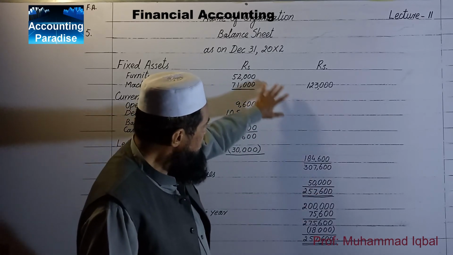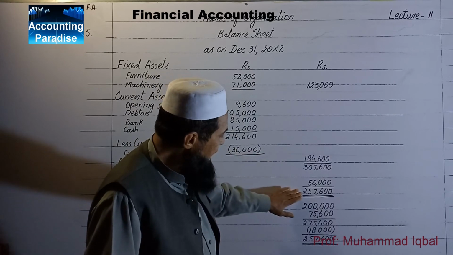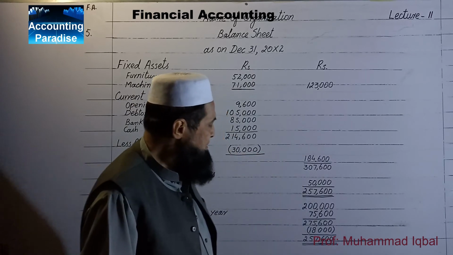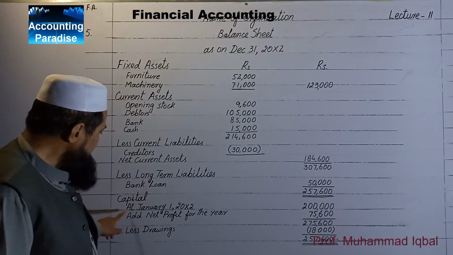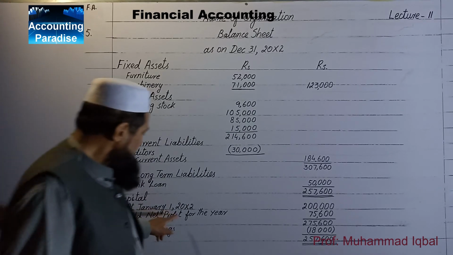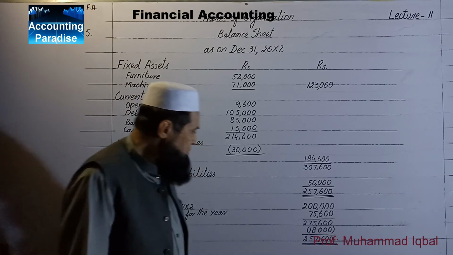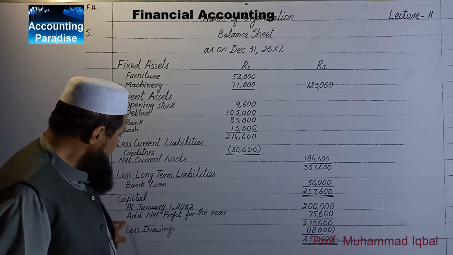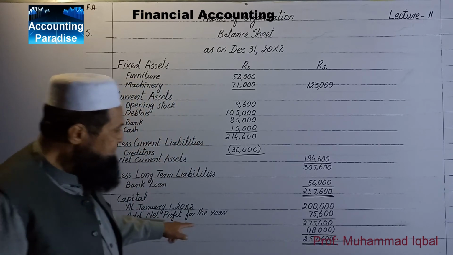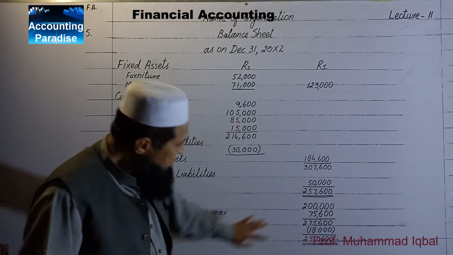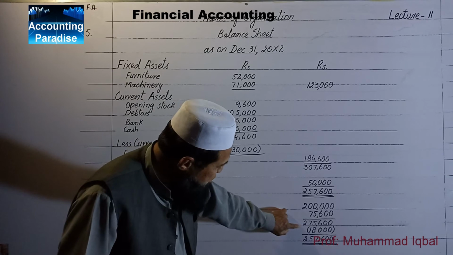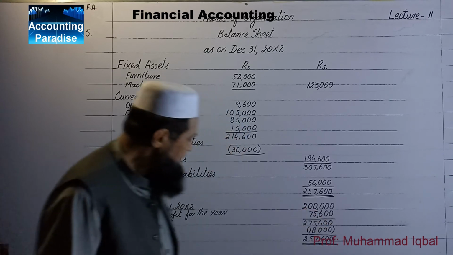These are the total of assets less liabilities. Now the capital. Capital at 1st January it was 2 lakhs rupees. Add the net profit for the year. This year's profit is 75,600. When we total it, it becomes 2,75,600.